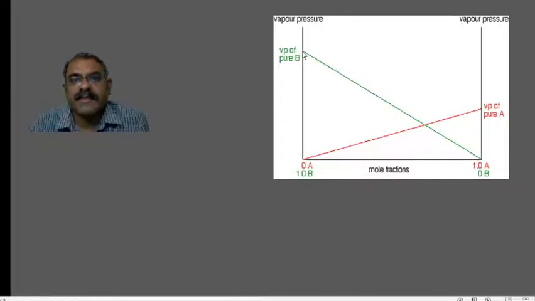So the point starts from here. As we move to the right hand side, the concentration of B decreases, so you get a negative slope, right? The green line denotes the partial vapor pressure of component B, and this red line denotes the partial vapor pressure of component A, right?